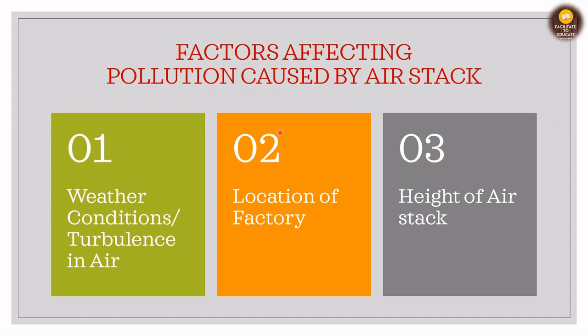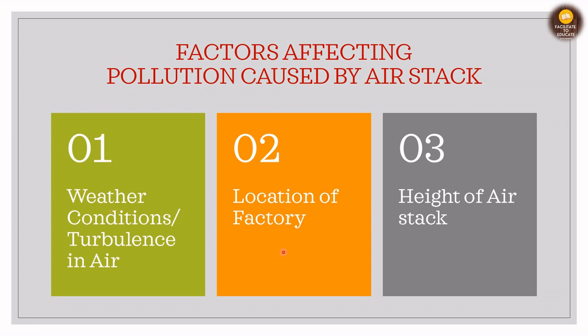For example, let us say that at number 2 there is a factory located and here is an air stack, right? And this is the place where people reside. It is the civilization area where people are living, and the air is blowing from 3 to 1, that is in this direction, and hence the plume that comes out of the air stack, the emitted gases, will directly move towards the city and will cause the pollution there, and the people will not be happy with that condition for sure, because the pollution will be there, and with that will be the abnormal conditions that will happen.